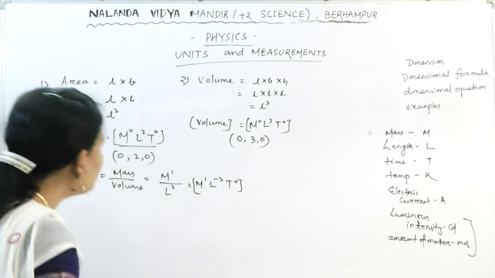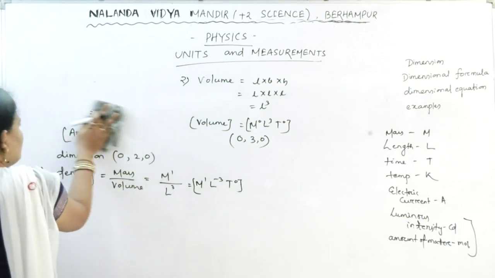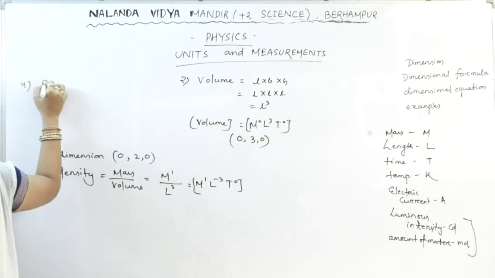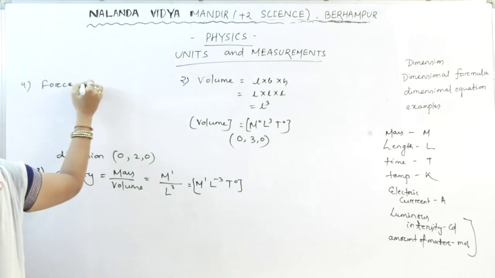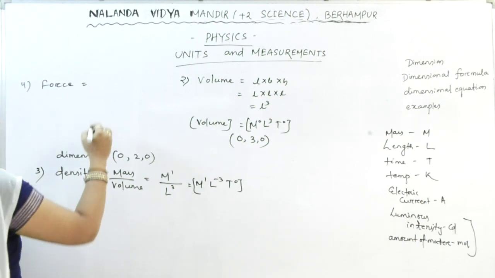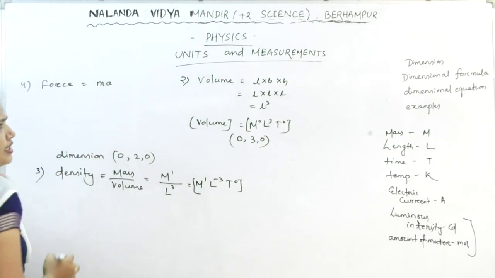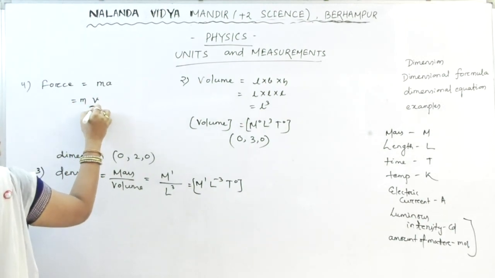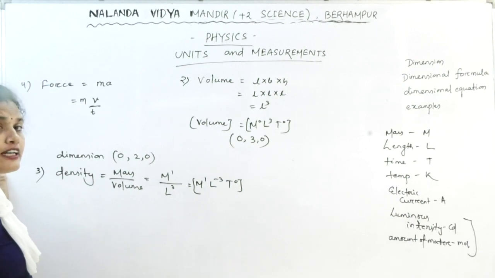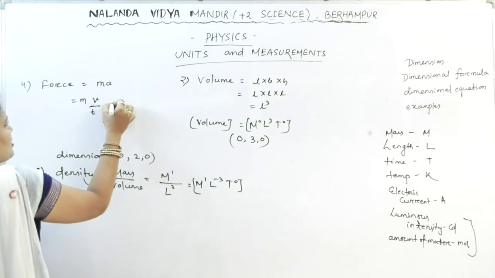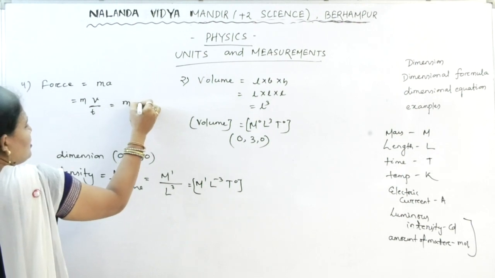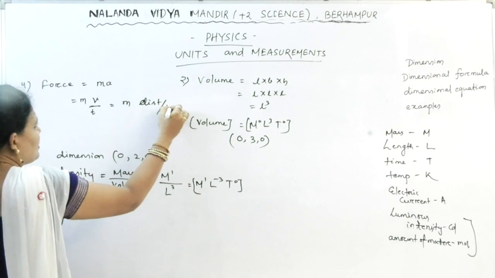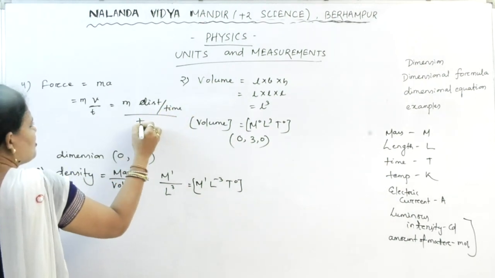Next, let us go to another example. Force. Let us find out the dimension of the force. First, you have to know what the formula is. Mass into acceleration. Acceleration is nothing but velocity by time. What is velocity? Velocity is nothing but distance by time, divided by time.